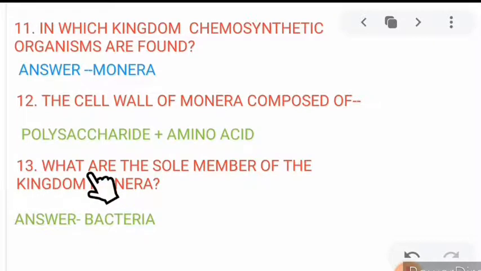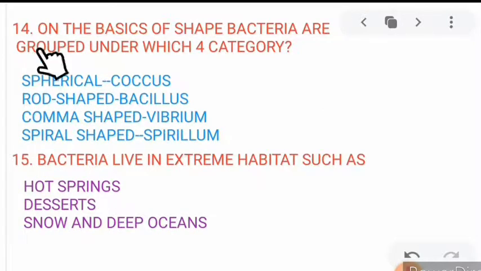Next, 13. What is the sole member of the kingdom Monera? Bacteria. Bacteria are the sole member of the kingdom Monera. Next, on the basis of shape, bacteria are grouped under which four categories? On the basis of shape, bacteria are grouped under four categories: spherical shaped is coccus, rod shaped is bacillus, comma shaped is vibrio, and spiral shaped is spirillum.